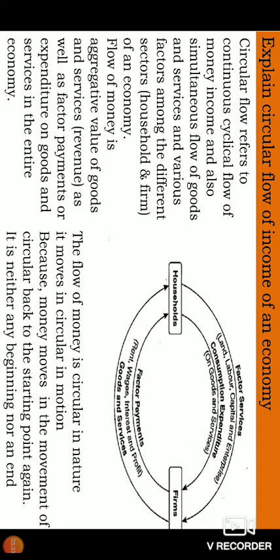Therefore, it has neither end nor beginning. So with that, we will understand the circle. We have understood the circular flow of money. This is based on 8 assumptions I have made. First assumption, how many sectors are there?